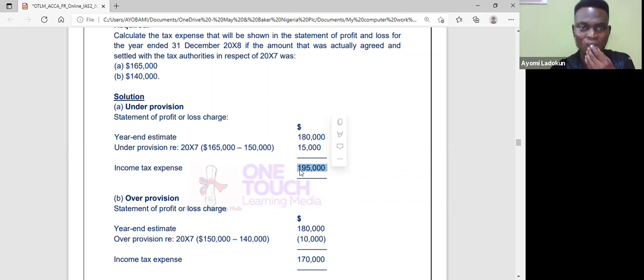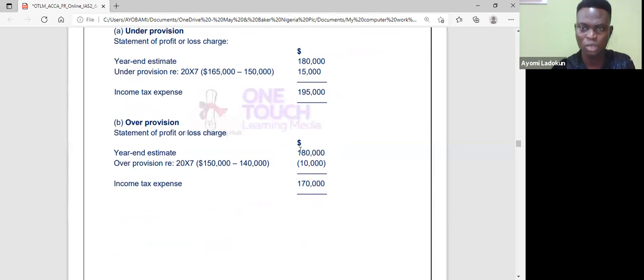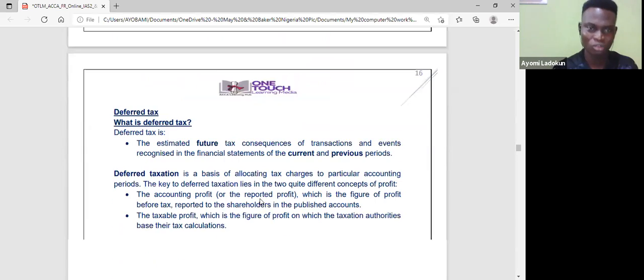Now the next one is 140. If you look at 140 and I provided how much here? 150. So that means I have over-provided, so it will reduce my tax. The same way, I have my 180. So I remove 140 from 150 so that I have 10, because I have over-provided, so it reduces the tax. So my income tax will now be 170. That looks so straightforward. So that's what they call under or over provision.